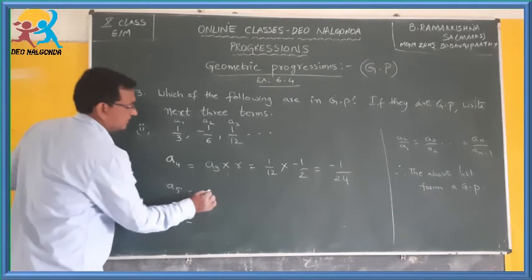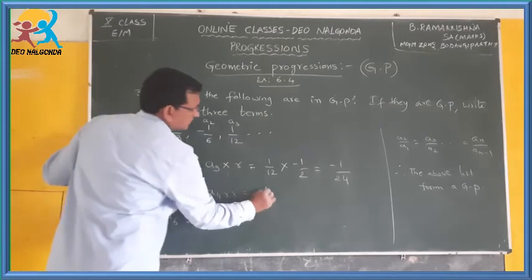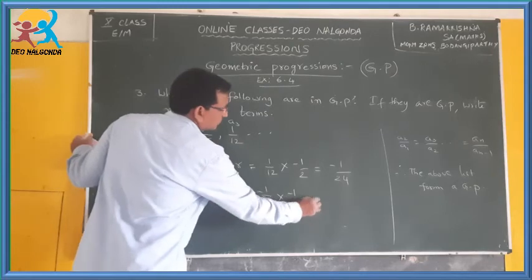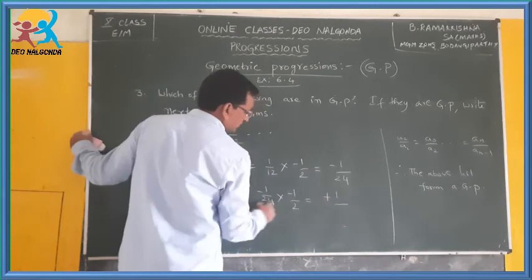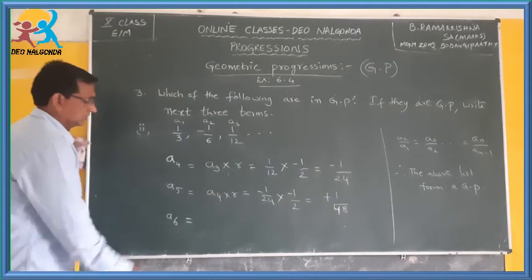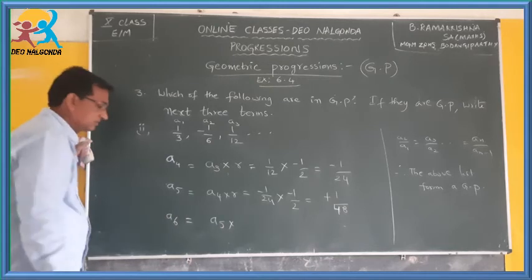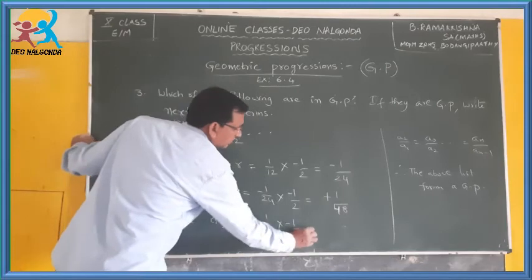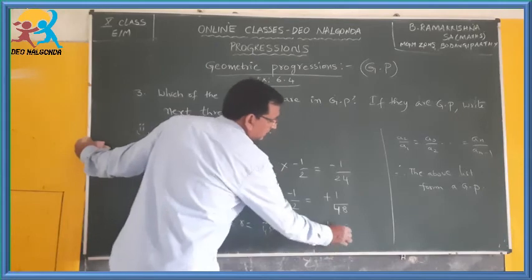Now A5. A5 is equal to A4 into r. A4 is minus 1 by 24 into minus 1 by 2. Now see, minus into minus becomes plus, 1 by 24 2s are 48. So 1 by 48 is the fifth term. Sixth term means you multiply the previous term, the fifth term, with r, which is 1 by 48 into minus 1 by 2. 1 into minus 1 is minus 1, 48 2s are 96.